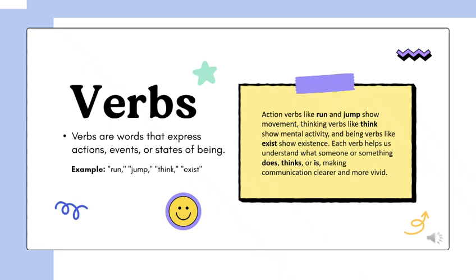Each verb helps us understand what someone or something does, thinks, or is, making communication clearer and more vivid. Each verb helps us understand what someone does, what someone thinks, and what someone is.